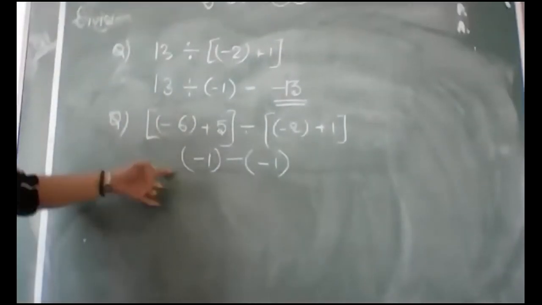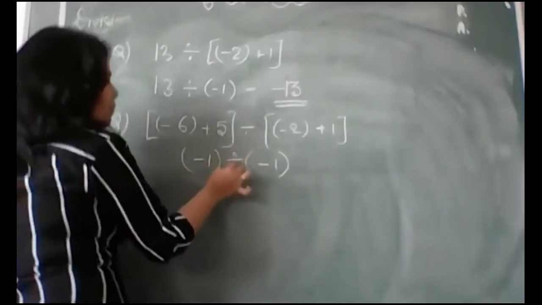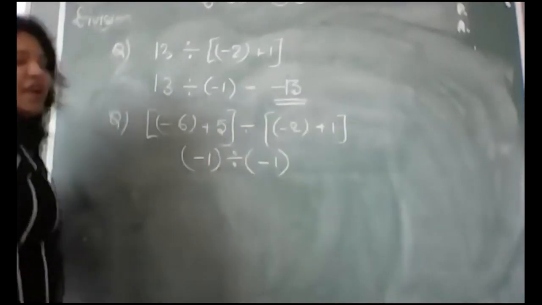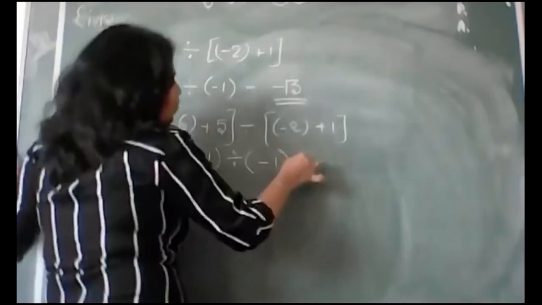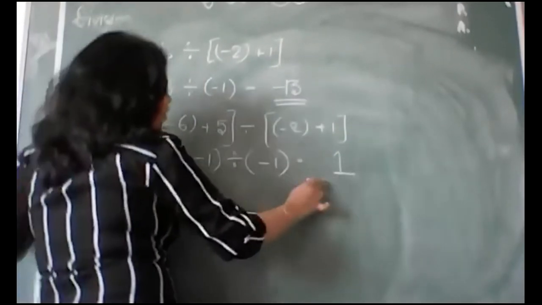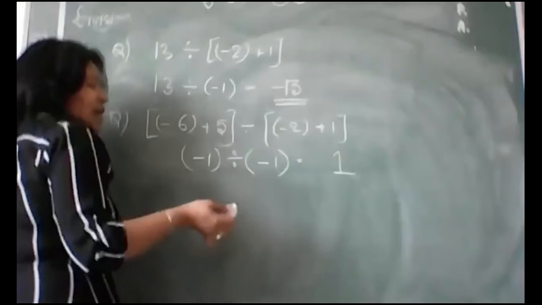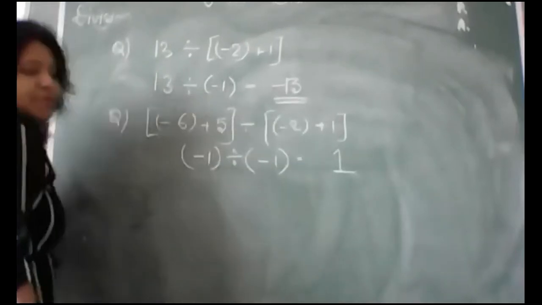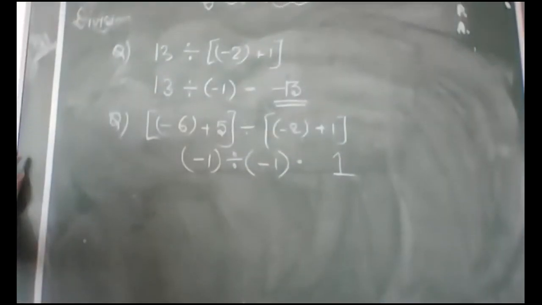So now this is minus 1 divided by minus 1. Negative divided by negative will give you the answer in positive. And the same number divided by the same number, the answer comes 1 only. So here the answer will be positive 1.